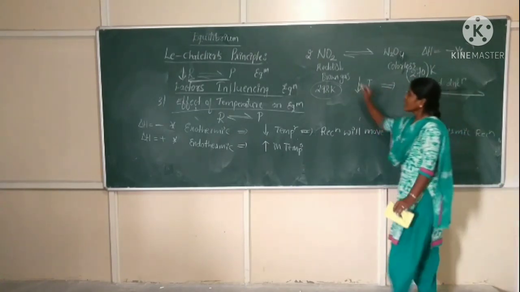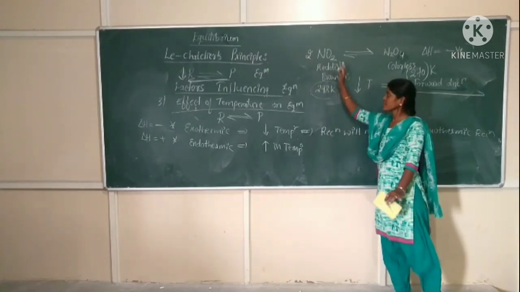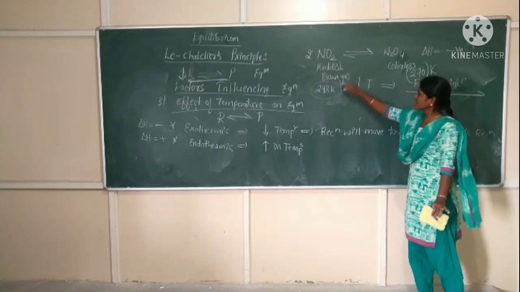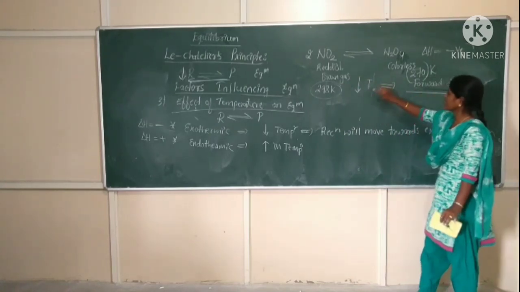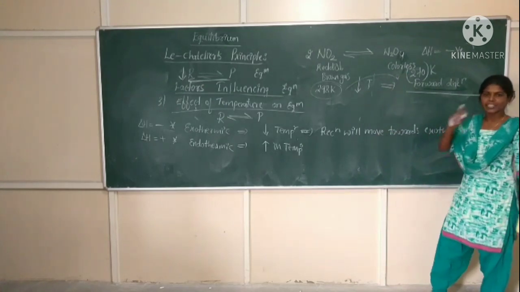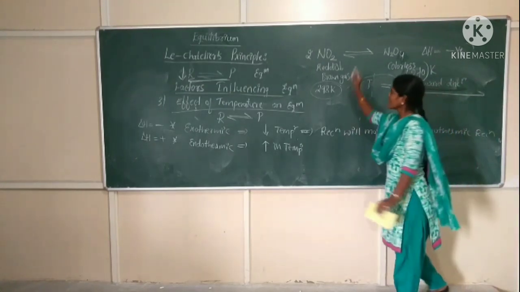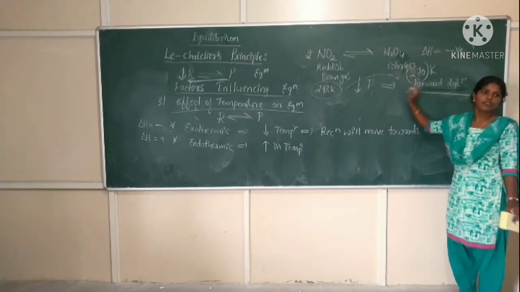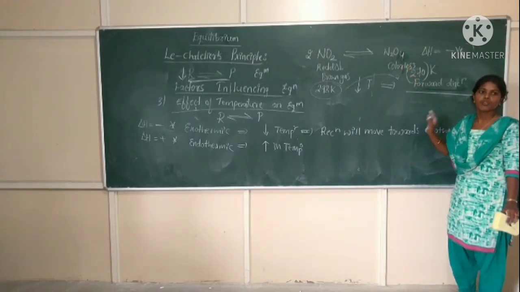It means that NO2 gas, which is reddish brown in color at 298 Kelvin, when the temperature is decreased, the color will disappear and it will form colorless N2O4 gas.